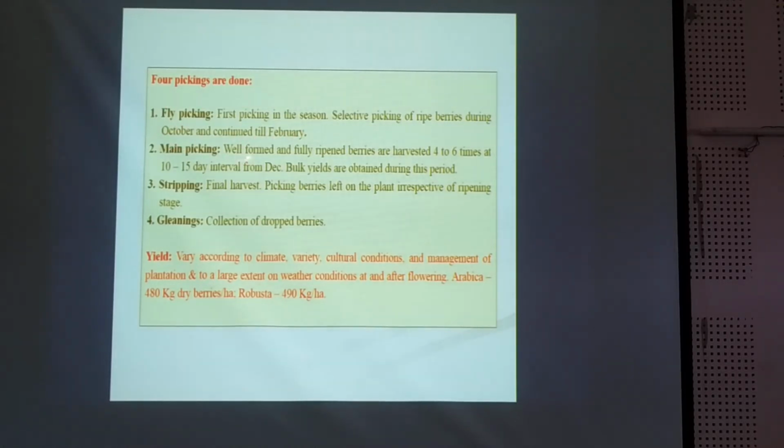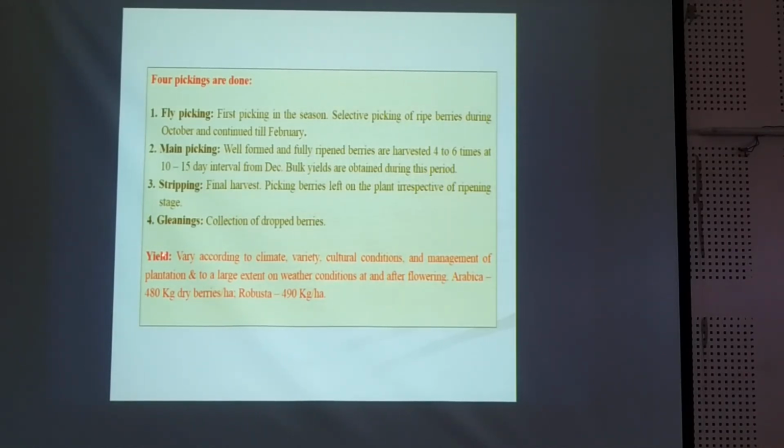In the main picking, well formed and fully ripened berries are harvested 4 to 6 times at 10 to 15 days interval from December onwards. Bulk yields are obtained during this period of the main picking, and then stripping as well as gleaning, the collection of the dropped berries, we have to do.